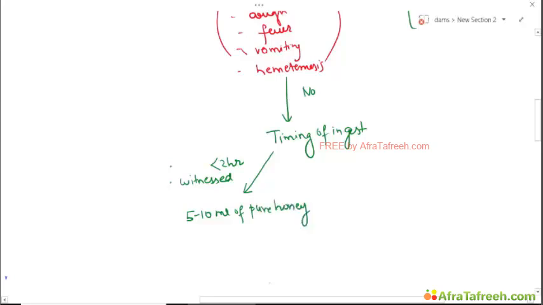And mind you, this is a recent study which has come up, and this is a recent recommendation, contrary to the previous recommendation that you should not give anything by mouth to a patient who has ingested a button battery. That was previously recommended, but now it is recommended that if it is within 2 hours or witnessed in front of a person, 5 to 10 ml of pure honey should be given immediately.